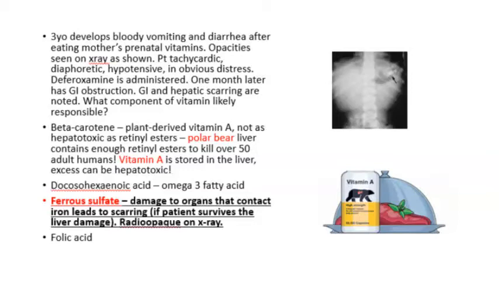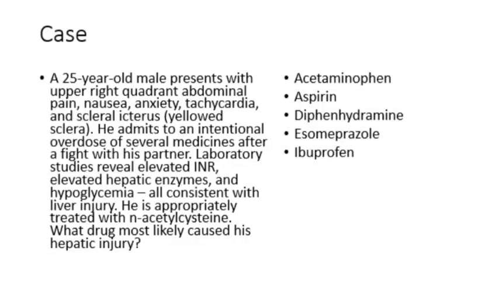Beta-carotene is plant-derived vitamin A. It's not as hepatotoxic as retinol esters. Polar bear liver contains enough retinol esters to kill over 50 adult humans from a single liver. Natural vitamin A is stored in the liver, and excess can be hepatotoxic. Docosahexaenoic acid is an omega-3 fatty acid, and folic acid does not accumulate in the liver. Hopefully this is an easy question.